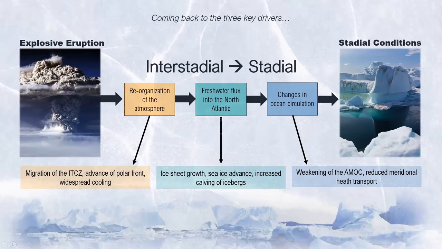But also, how could this link to volcanoes? Well, we know that volcanoes can alter the composition and structure of the atmosphere and in turn cause short-lived cooling. The positioning of major circulation systems, such as the intertropical convergence zone, is strongly influenced by hemispheric temperature contrast, such that it's drawn towards the warmer hemisphere. So in the case of a northern hemisphere eruption, eruption-induced radiative cooling could displace the ITCZ and drive the polar front southward, causing cooling and ice sheet advance in this hemisphere.